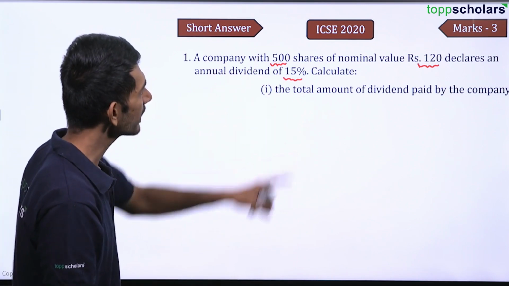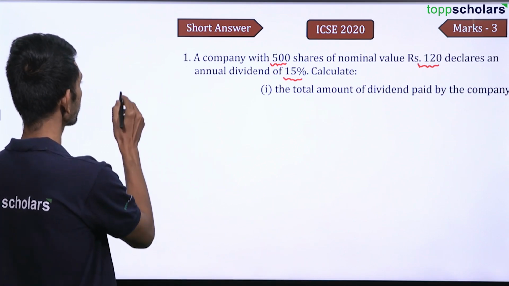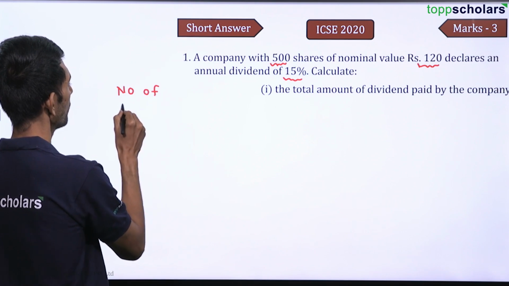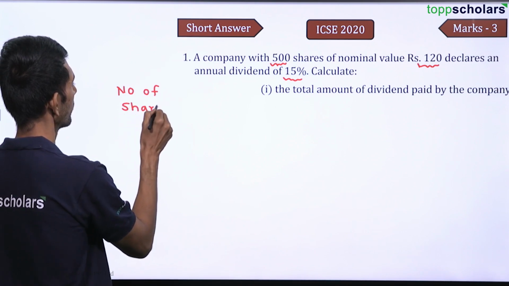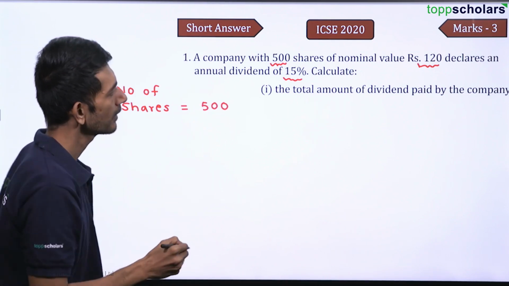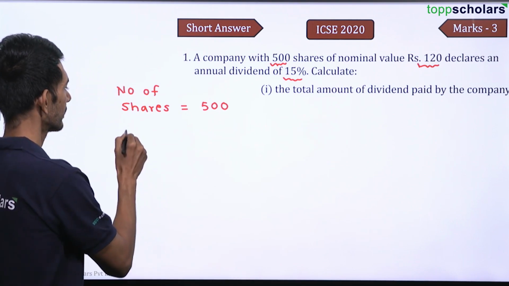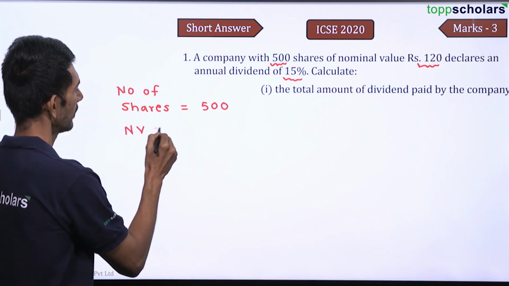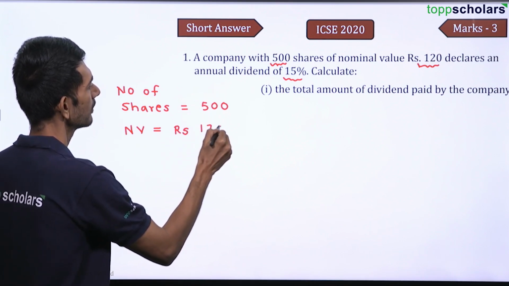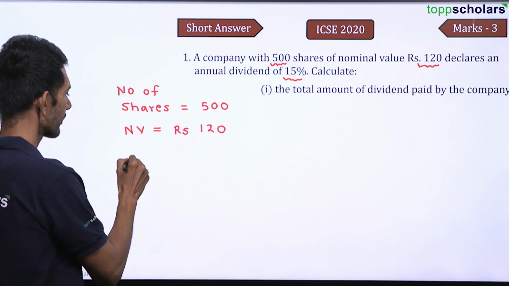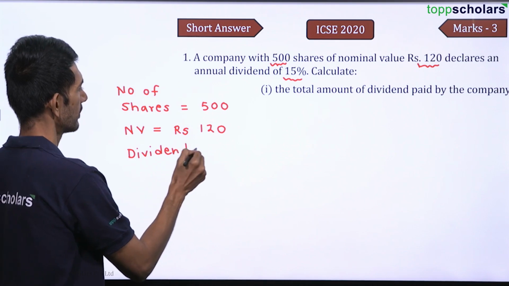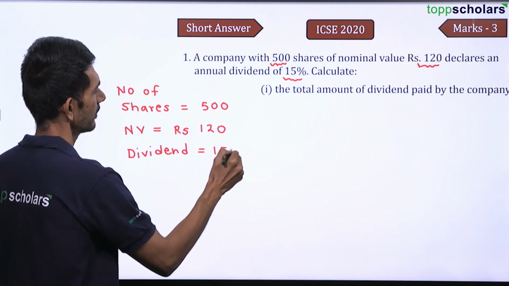So company with 500 shares. So the number of shares are 500, right? The nominal value is rupees 120. There is no discount there. Dividend is 15%.